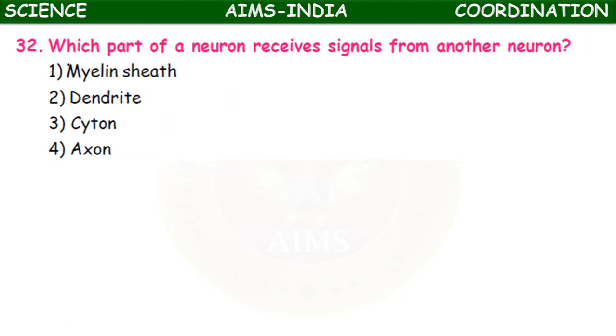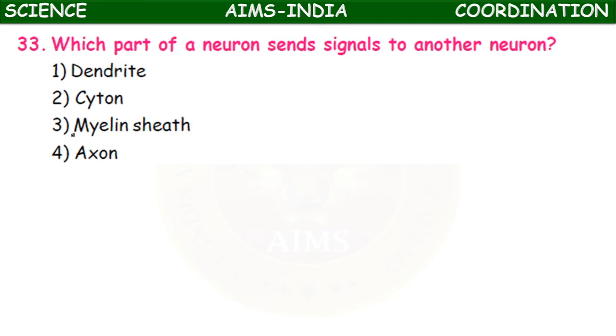Which part of a neuron receives signals from another neuron? Dendrites, cyton, myelin sheath, axon. Which part of a neuron sends the signals to another neuron?